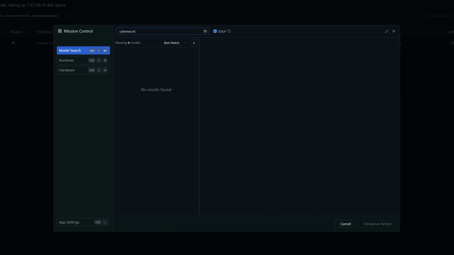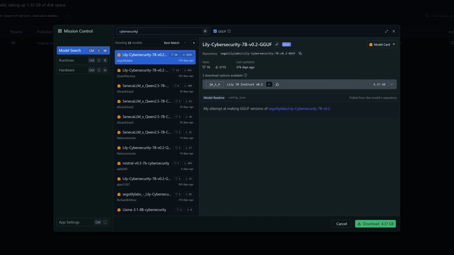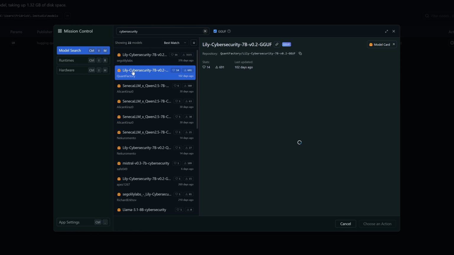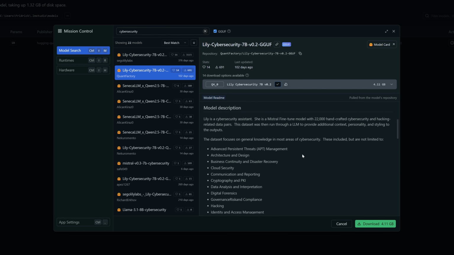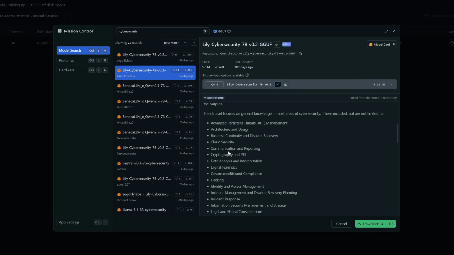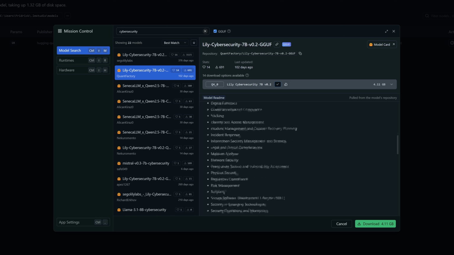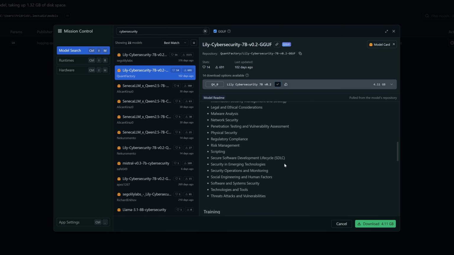And if you search for something cyber security related, you can see how many cyber security related LLM models have been trained, when they were updated, and all the details will be available, and how many people have downloaded them. You can go through each one to see what the model is trained for. For example, this model is trained on APT management, architecture designs, cloud security, cryptography, and digital forensics. So these are all aspects they have trained this model on.